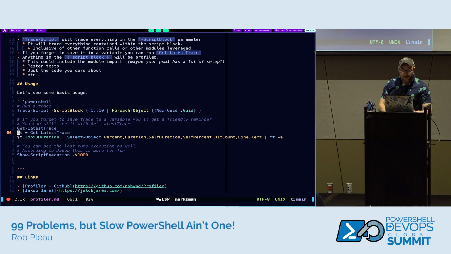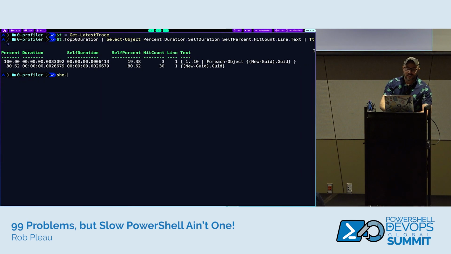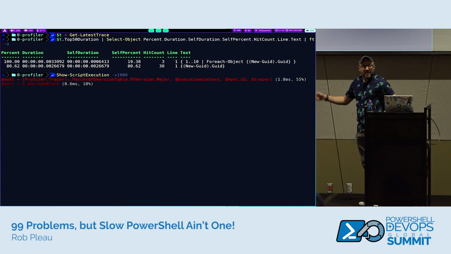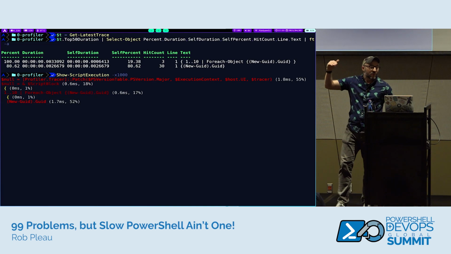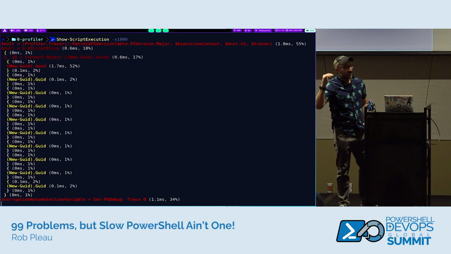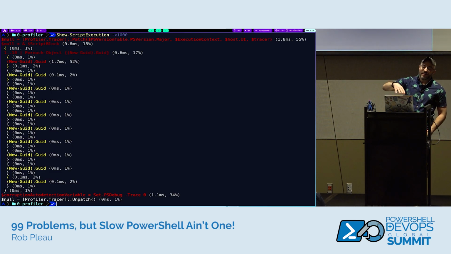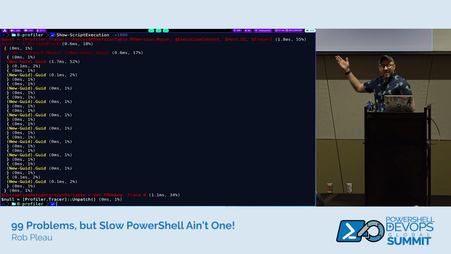Oh, and this one's cool. So this is more of a toy. This is the show script execution. And what I love about this is it just kind of walks through each step, and it's a cool way to visualize what's happening. There's a lot of material that Jakub has done on this, and I think he said this is more or less a novelty feature.